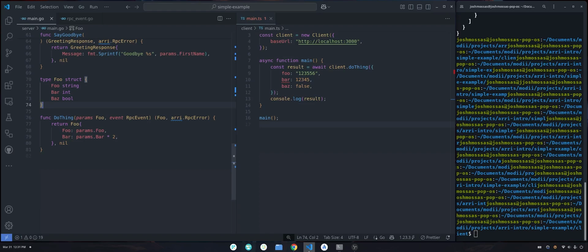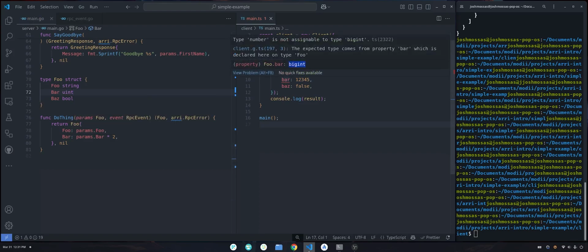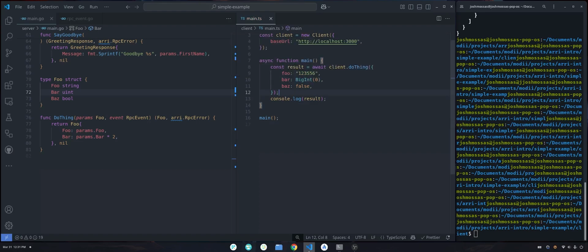So because of that, when you have a type set to int or int64 or uint, in the TypeScript client this actually gets serialized as a string and converted to a BigInt, because that's the way you prevent precision loss. If you didn't do this, you would actually get precision loss going from the client in the browser to the server. So we have to actually serialize it that way.